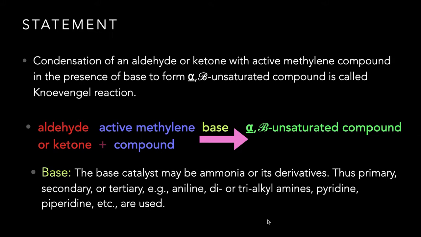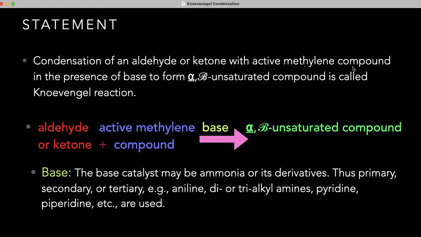Condensation of an aldehyde or ketone with an active methylene compound in the presence of a base to form an alpha beta unsaturated compound is called the Knoevenagel reaction. In this reaction, the substrate is the aldehyde or ketone, and the other reactant is the active methylene compound.